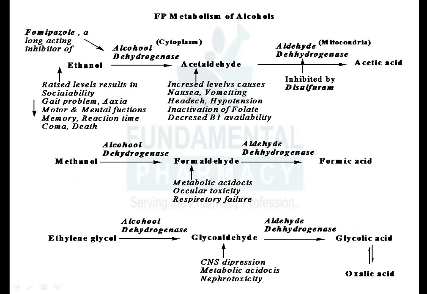Now again, there is another alcohol known as ethylene glycol, so it is also metabolized by alcohol dehydrogenase to glycoaldehyde, which is then again converted into glycolic acid by aldehyde dehydrogenase. This glycolic acid is converted to oxalic acid. Now accumulation of glycoaldehyde will also cause CNS depression, metabolic acidosis and nephrotoxicity. So these aldehyde products are damaging to the body.